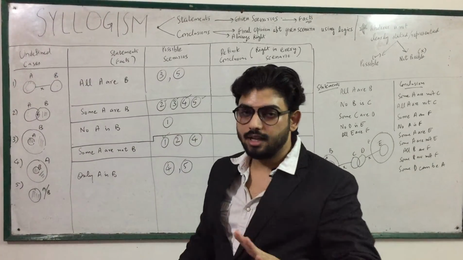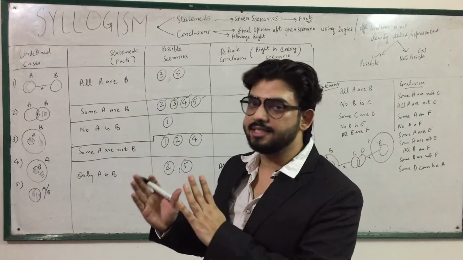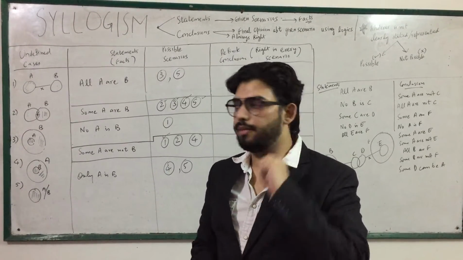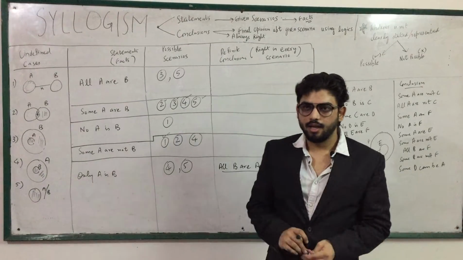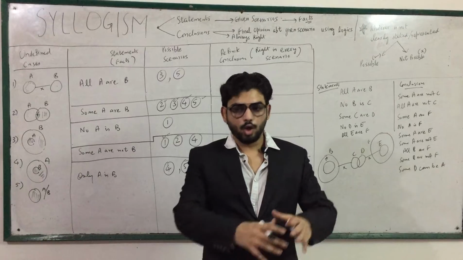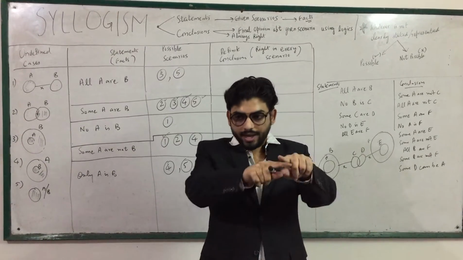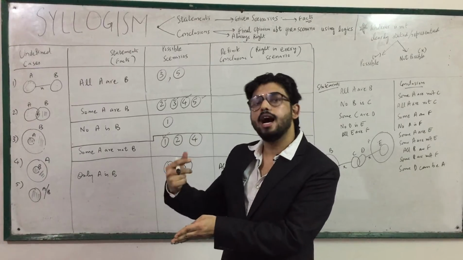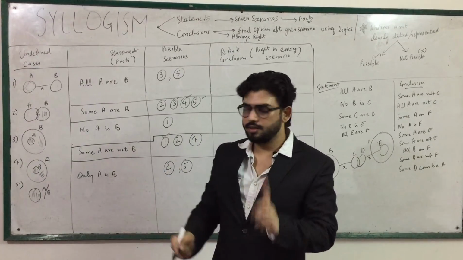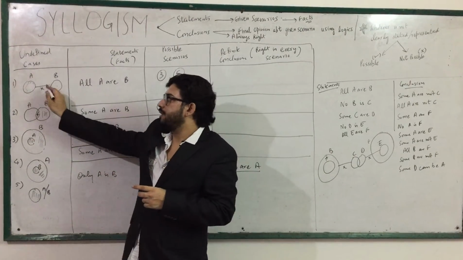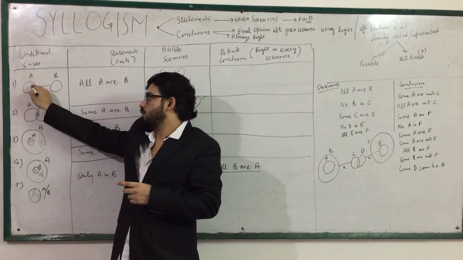When you have not eaten any ice cream, that means some ice cream is also not eaten by you. Suppose if I say in this class nobody is engineer, then some students are also not engineers. So some A are not B: when no A is B, then some portion of A is also not B.